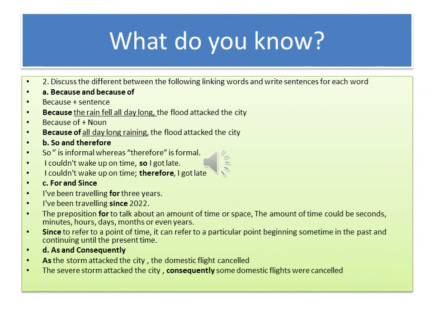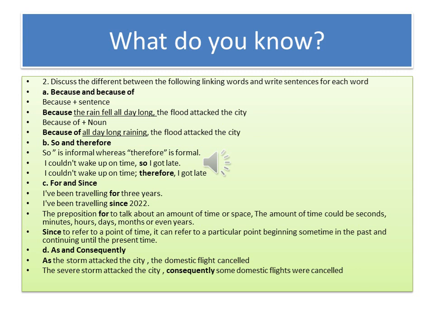What do you know? 2. Discuss the difference between the following linking words and write sentences for each word. A. Because and because of. Because follows a sentence: Because the rain fell all day long, the flood attacked the city. Because of follows a noun: Because of all day long raining, the flood attacked the city. B. So and therefore. So is informal whereas therefore is formal. I couldn't wake up on time, so I got late. I couldn't wake up on time, therefore, I got late.